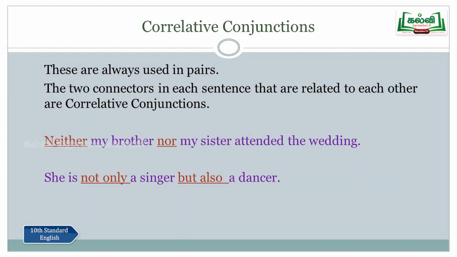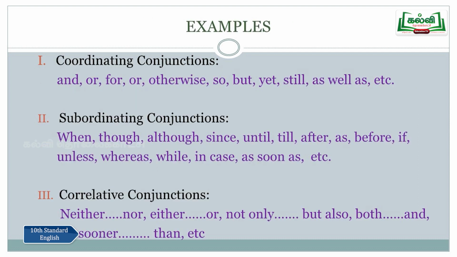And what are known as correlative conjunctions? They are the two connectors in each sentence that are related to each other, and they are always used in pairs. That is, two words are always used in a sentence. So coordinating conjunctions, what are the examples? Let me just give a few examples here. Otherwise, so, but, yet, still, for, all these. And subordinating conjunctions: though, although, even though, since, until, whereas, etc. And correlative conjunctions are neither nor, either or, not only but also, no sooner than. And we just saw the examples for all these three conjunctions.